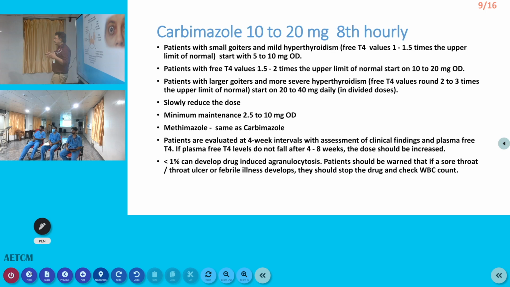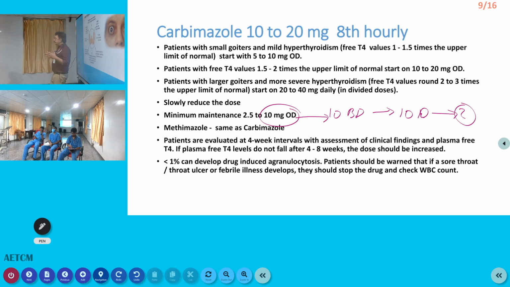Okay. Next one is carbimazole. What is the action? We have already told. Methimazole, carbimazole, it reduces the production of the thyroid hormone. Normally we start with a TID dose. Here the dose is 10 milligram TID we can start, or 20 milligram TID. Then 10 milligram BD. Then it takes a longer period, 10 milligram OD. Then after nearly 2 years you continue, you can stop it. That should be done if there is no surgical treatment for this patient. But acutely, you start with a higher dose and slowly reduce the dose.